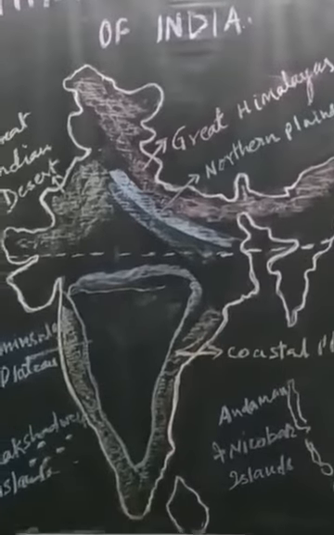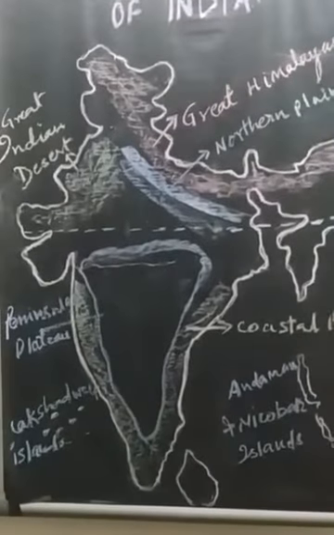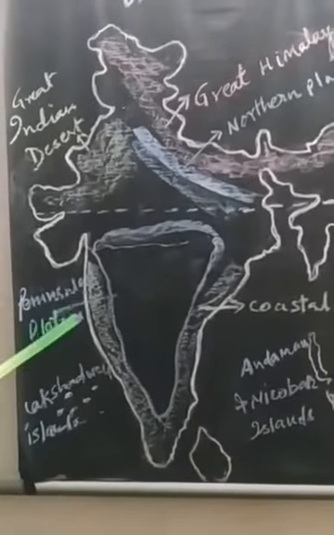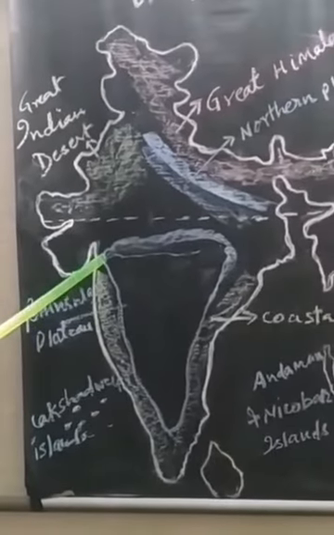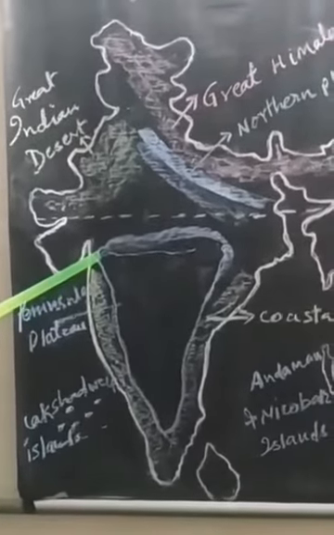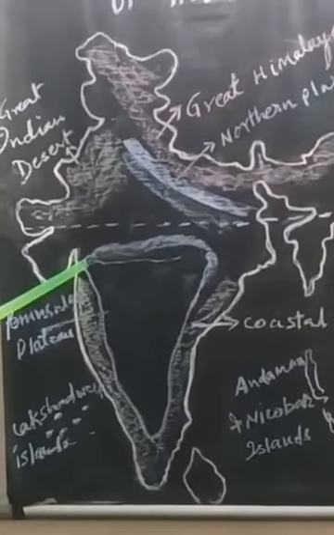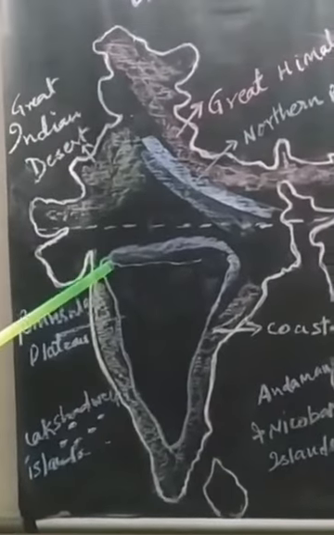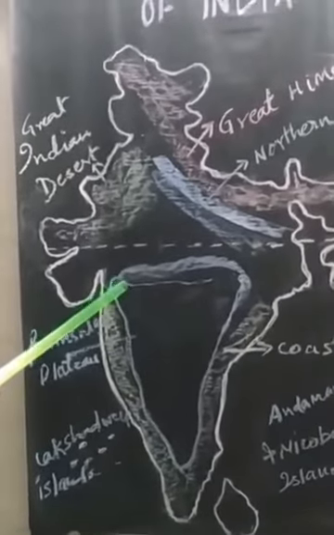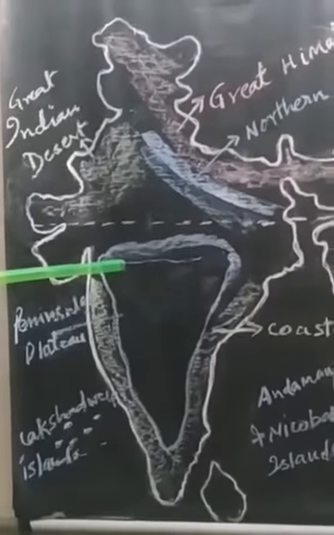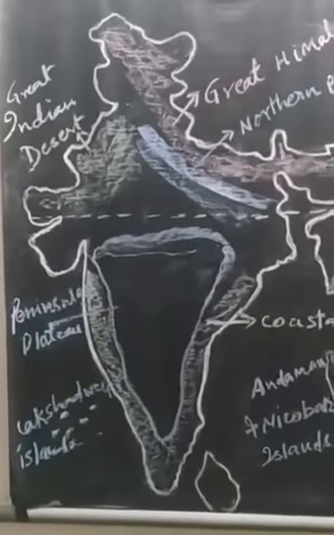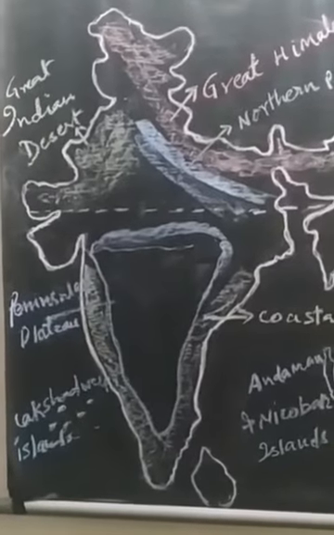So the part of the peninsular plateau which lies north of River Narmada is known as Malwa Plateau. The part of the plateau region which extends over the Narmada River is known as Malwa Plateau, the Central Highland.